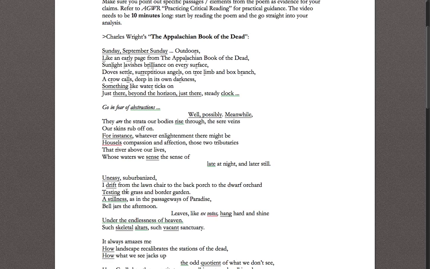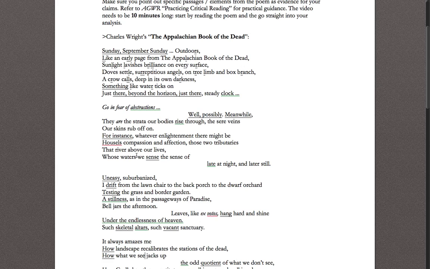And then ultimately the main theme captured in some of the language, like something, abstractions, and what we sense and what we see. So that's an example of reading a poem, stating its meaning or its message that I have gathered in my analysis of it, and then walking the reader through the elements of the poem, the evidence of the poem that make that message known.